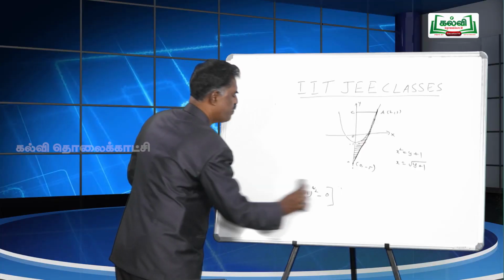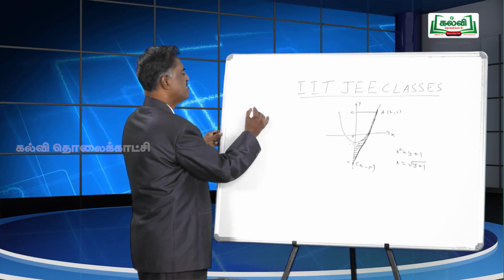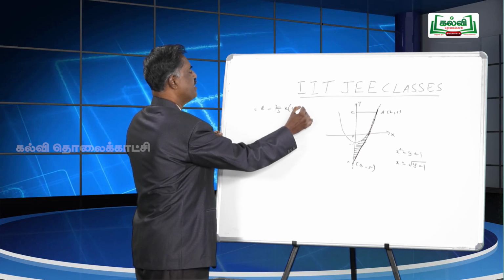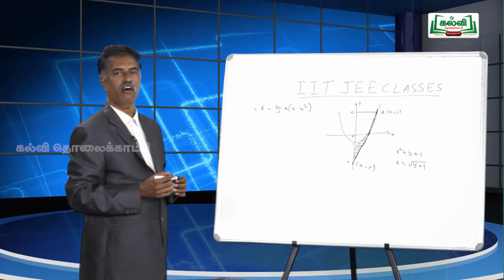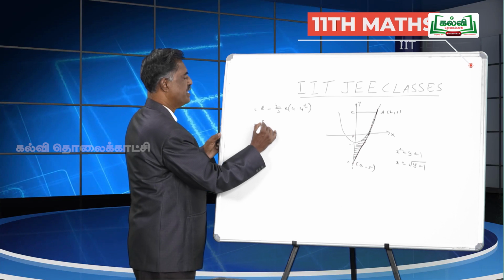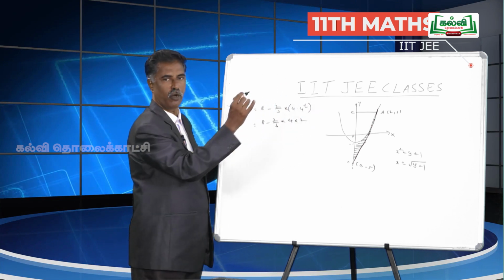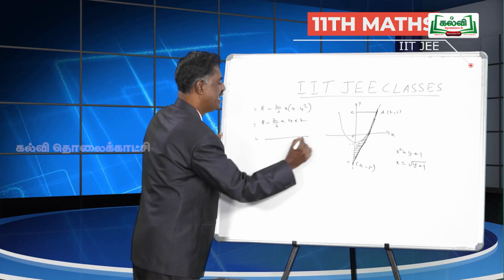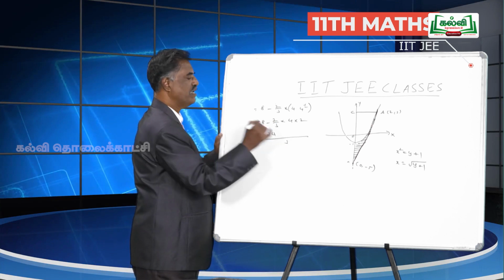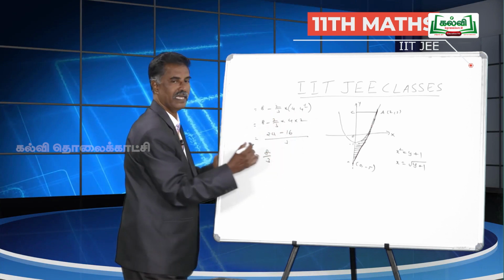You know, 4 power 3 by 2 can be written as 4 power 1 into 4 power half. So this is equal to 8 minus 2 by 3 into 4 into 4 power half. 4 power half means square root of 4. Square root of 4 is 2. So this is equal to 8 minus 2 by 3 into 4 into 2. Now you take the LCM as 3 and cross multiply: 8 into 3 is 24, minus 2 into 4 into 2 is 16. So it comes to 8 by 3.